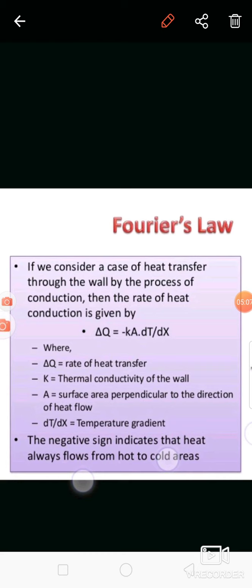So what is meant by thermal conductivity? Thermal conductivity is nothing but the ability of a material to transfer heat. In that, there are good conductors and insulators. A good conductor has higher thermal conductivity, and an insulator has lower thermal conductivity.